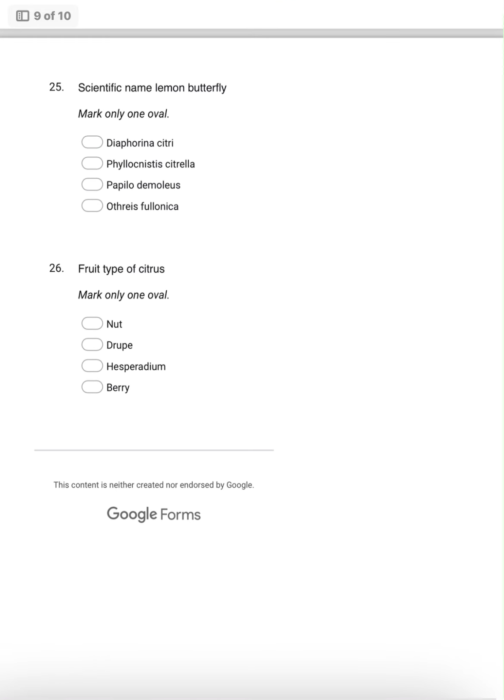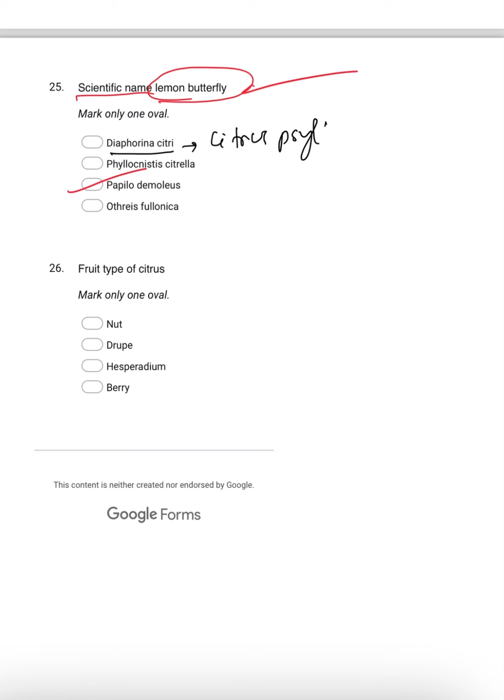Coming to the scientific name of lemon butterfly, it is a very good question and important to remember. This is Papilio demoleus. Then another scientific name, Diaphorina citri, is nothing but the citrus psylla.